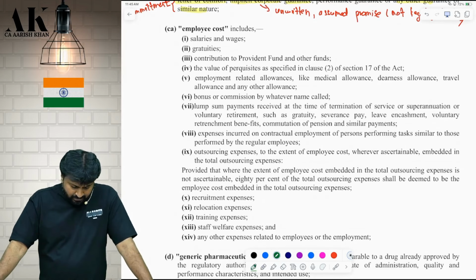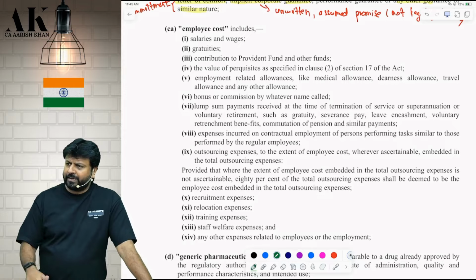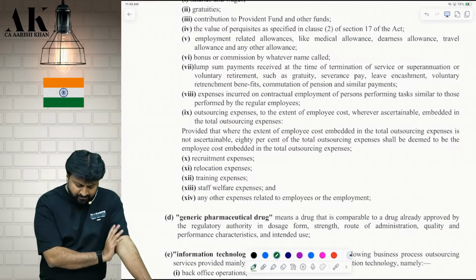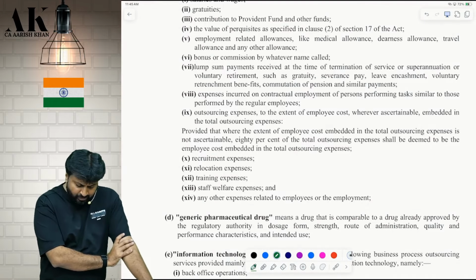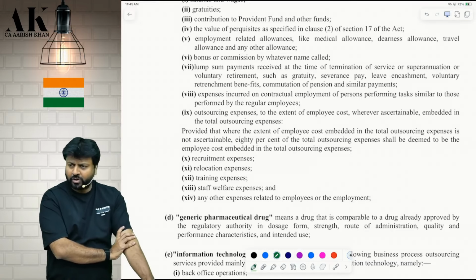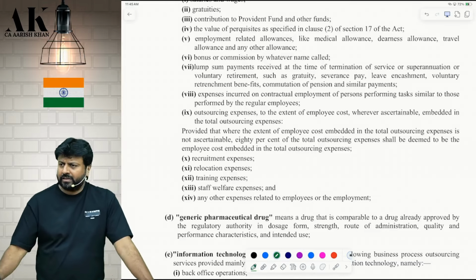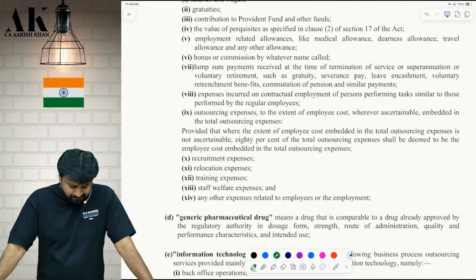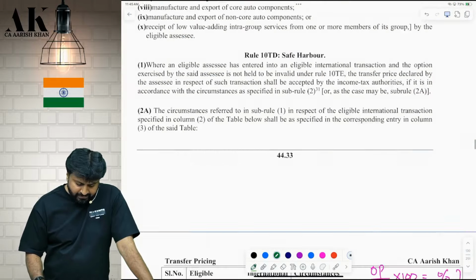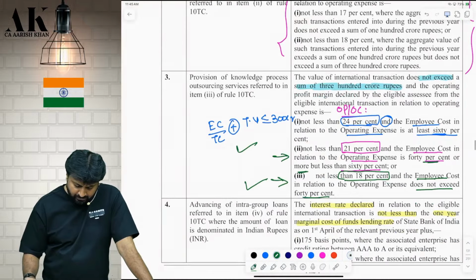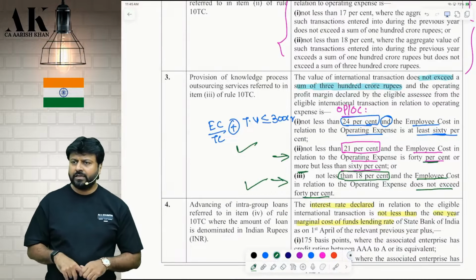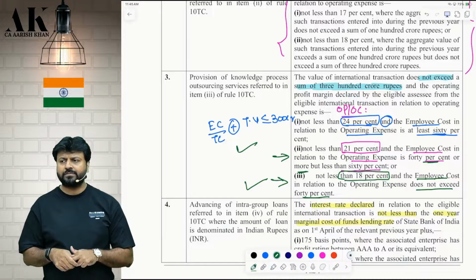Okay. Then recruitment expenses can also be part of employee cost only because employees are recruited. That is also a part of cost of company. Relocation expenses, if you are shifting employees from one place to another, training expenses, staff welfare expenses, any other expense related to employees or employment. They are not listing down the name now. It is a general list. So this is where we stand as far as our safe harbor rule is considered as of now. Okay. One last thing I am saying for today. Rest will continue in the evening, the safe harbor discussions.